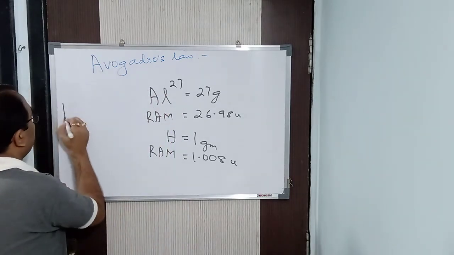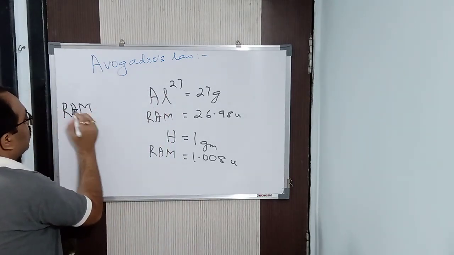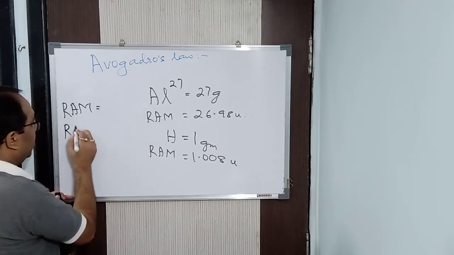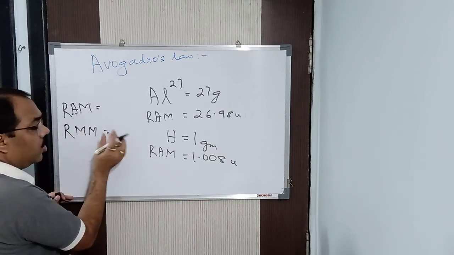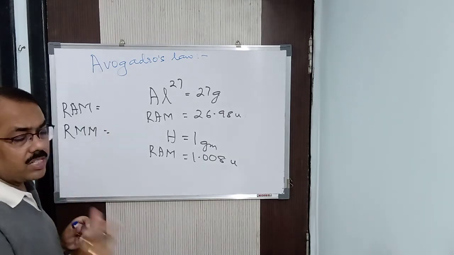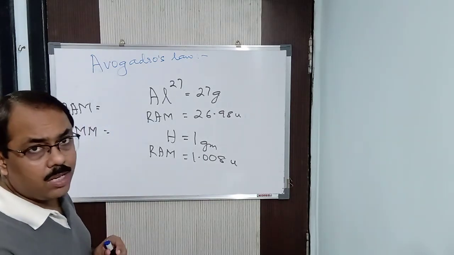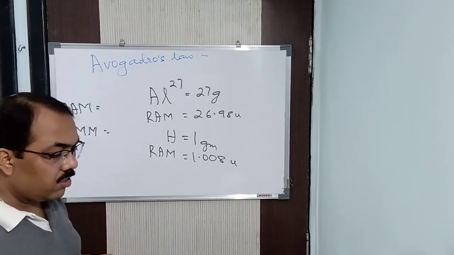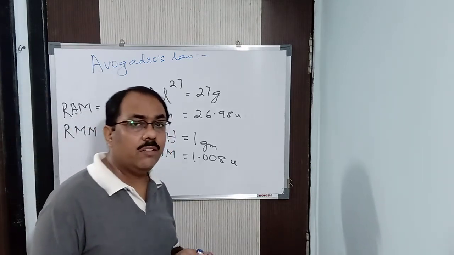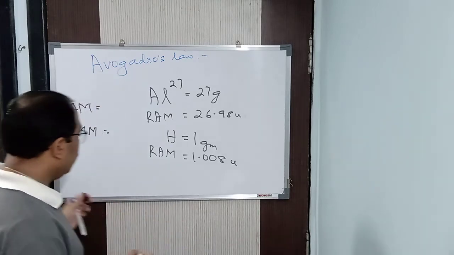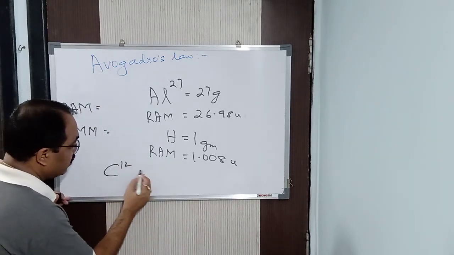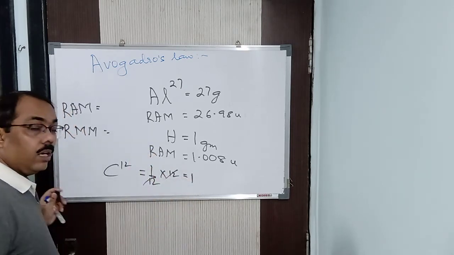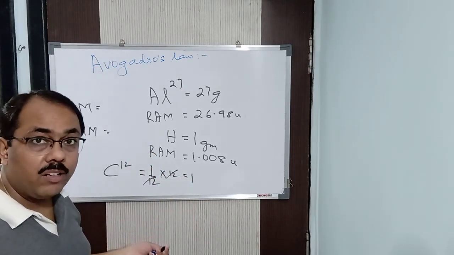Relative atomic mass, clear? Mass of one atom of an element by mass of 1/12 of an atom of carbon. Relative molecular mass is the mass of one molecule of a substance, listen carefully, by the mass of 1/12 of an atom of carbon. Because 1/12 of an atom of carbon is taken as the standard weight. Why 1/12? Because the atomic mass of carbon is 12. So 1/12 into 12, how much does it come? 1. It comes to 1. For that reason, the denominator is always 1.